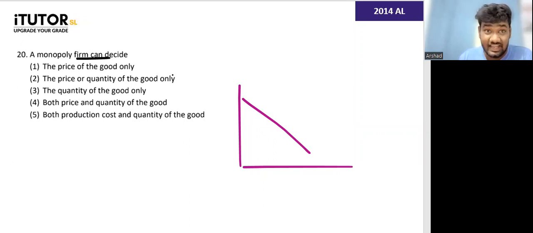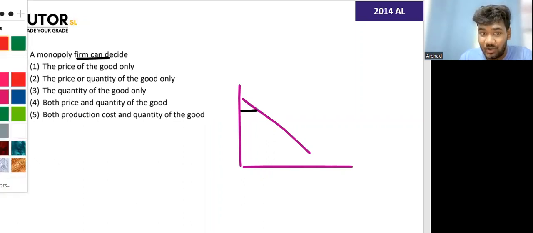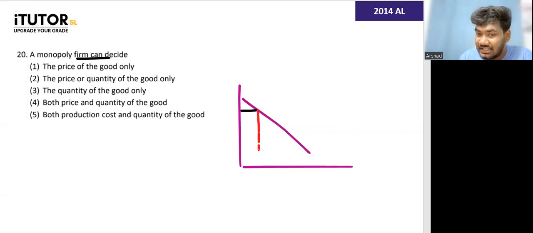Now let's say they want to charge a high price, right? They want to charge a high ticket price. So when they decide to charge a high ticket price, automatically, because of the law of demand, the number of consumers consuming rail services will fall down. So when they decide the price, quantity they can't decide. They can't decide I will sell higher price or higher quantity, can't, because automatically people will stop buying. So if they decide the price, they don't have control on the quantity.